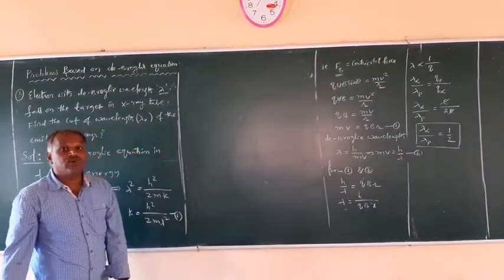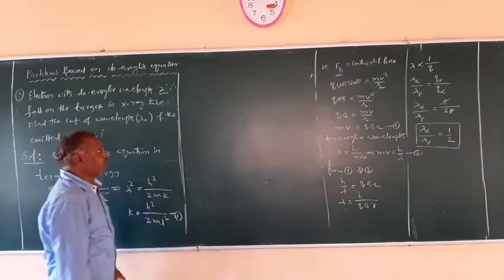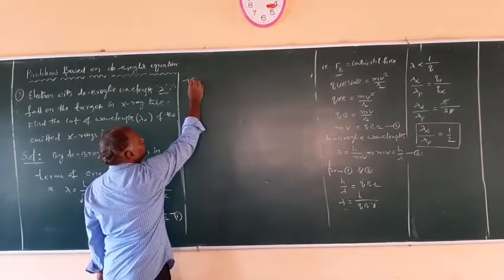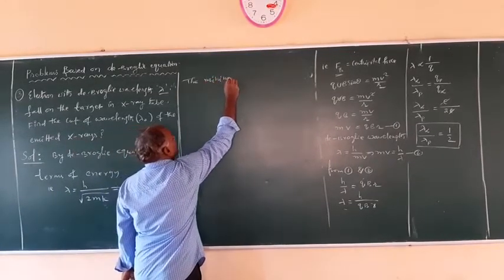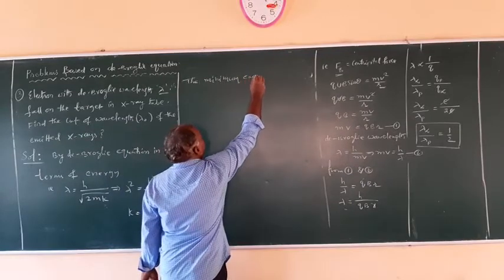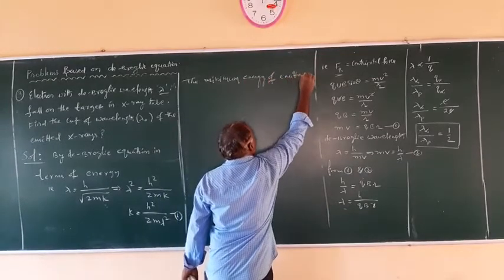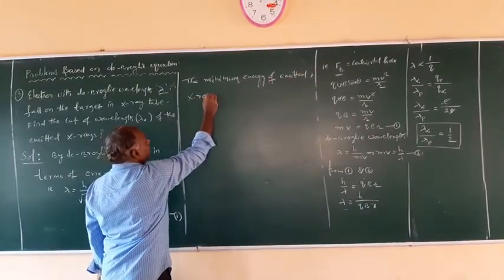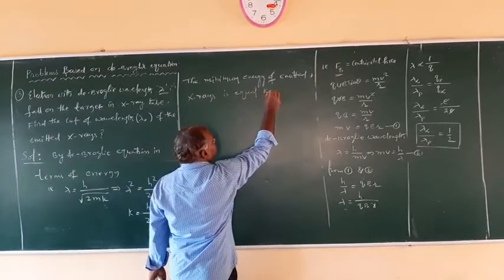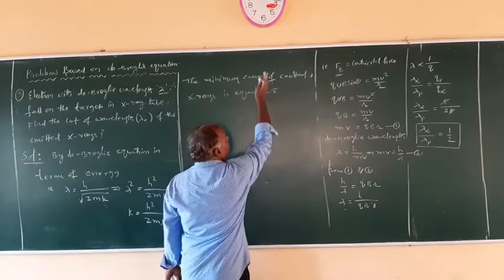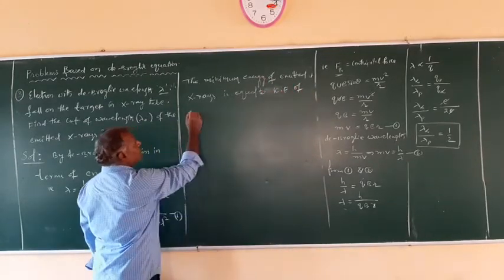Now the minimum energy possessed by the X-rays that can be emitted from the target: we can write that the minimum energy of emitted X-rays is equal to the kinetic energy of electrons.